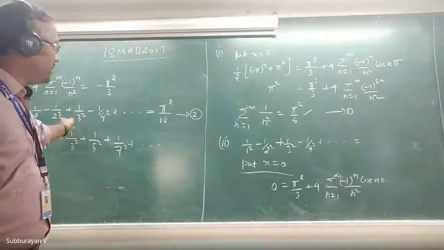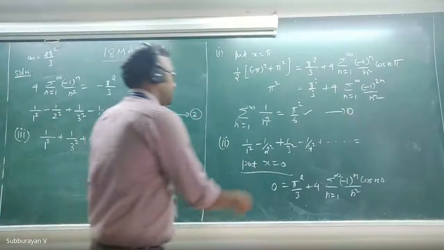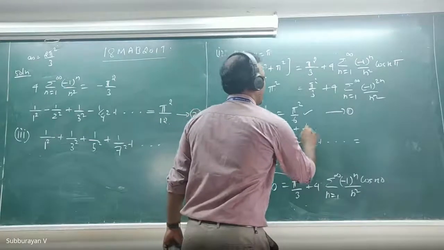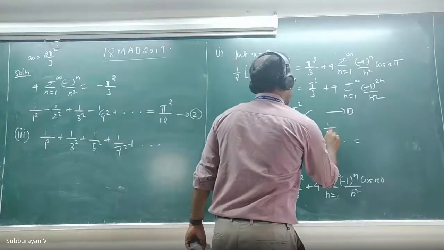You compare 1 and 2. Actually, this is the same as 1 by 1 square plus 1 by 2 square plus 1 by 3 square plus 1 by 4 square. Add both of them.